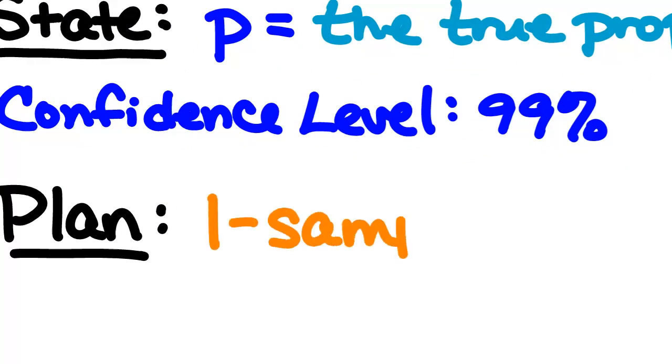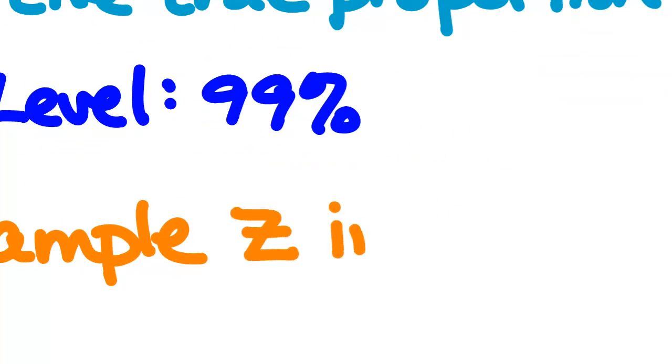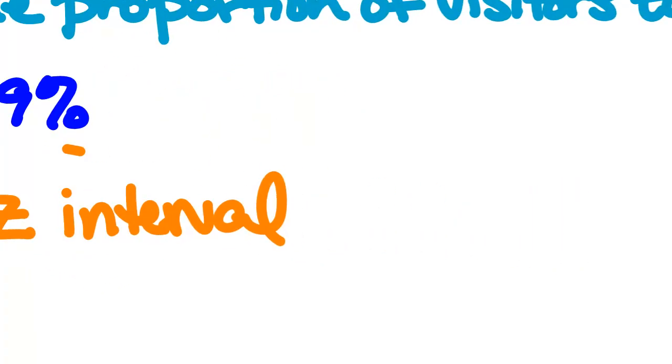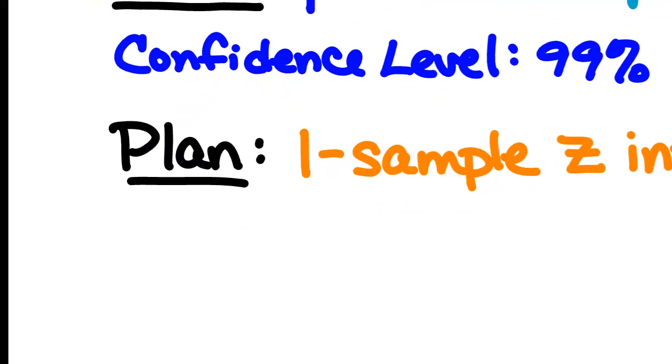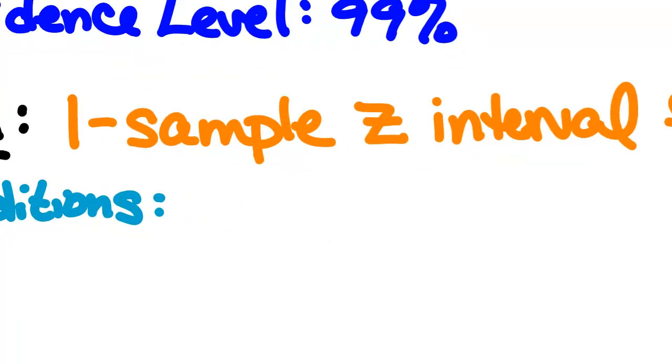Yes, 1 sample or 1 proportion Z interval for P. And we're going to check our conditions here. How many conditions do we have? 3. What are those 3 conditions? Normality. Oops, I spelled that wrong.